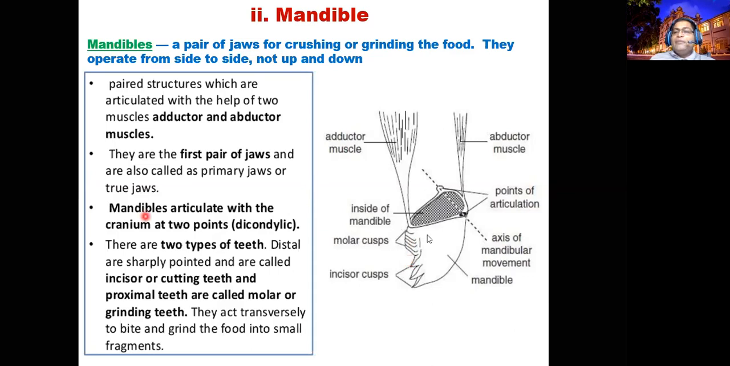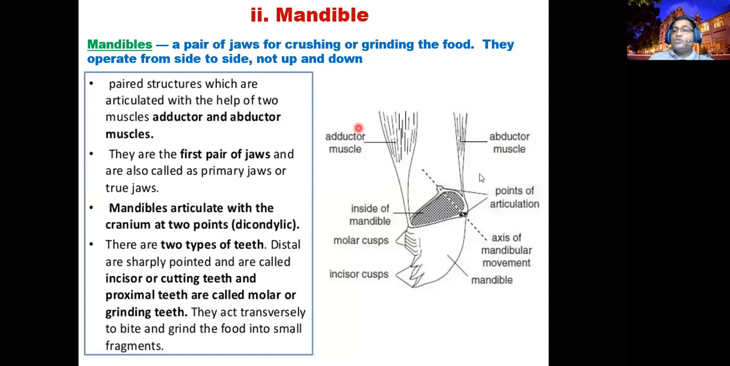The mandible is articulated to the head by two joints. One joint is here, one joint is here. Like here, we have two joints. We call them dicondylic joints. Dicondylic joints mean they allow only one direction of movement. In the insect, it is a side movement, not forward and backward, right? Only the side movement, which we call the mandible.